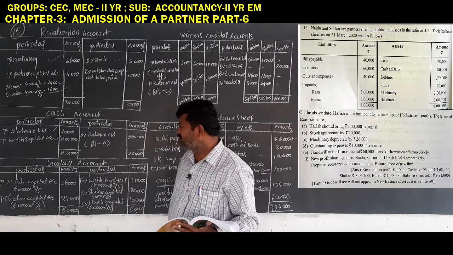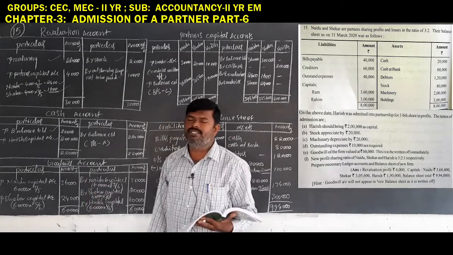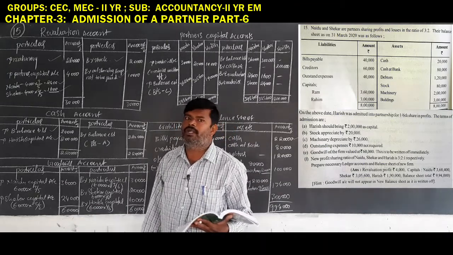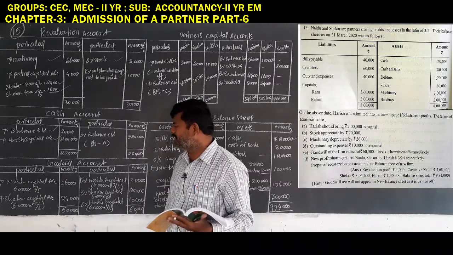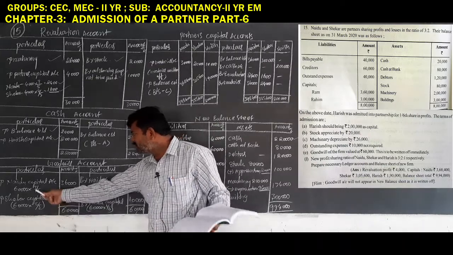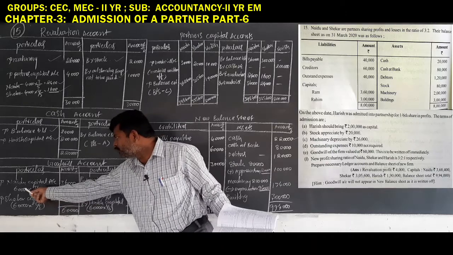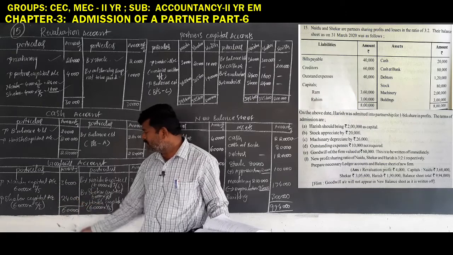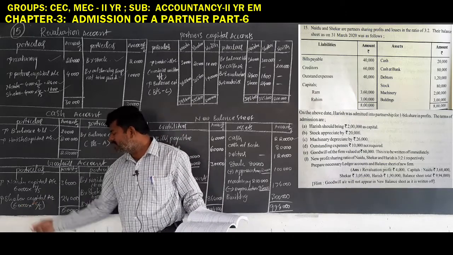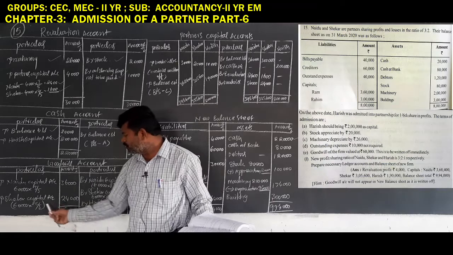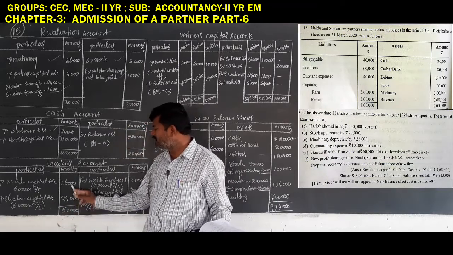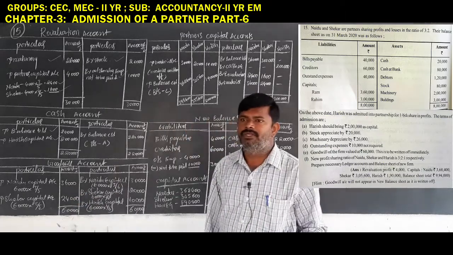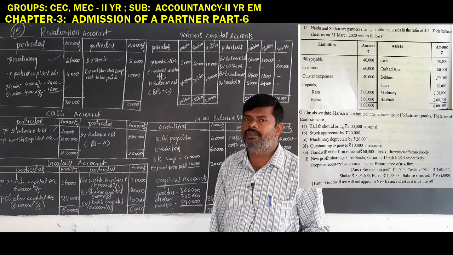Come to the goodwill account. And what is the goodwill amount? 60,000. 60,000 must be distributed between the old partners, Naidu and Shekhar. So 60,000 into 3 by 5: 5 1s are 5, 5 12s are 60, 12,000 into 3, 36,000. 5 1s are 5, 5 12s are 60, so 12,000 into 2, 24,000. 24,000 and 36,000 rupees, this is the goodwill distributed between Naidu and Shekhar.